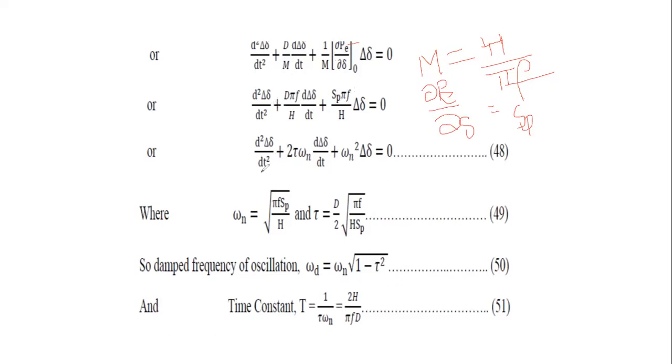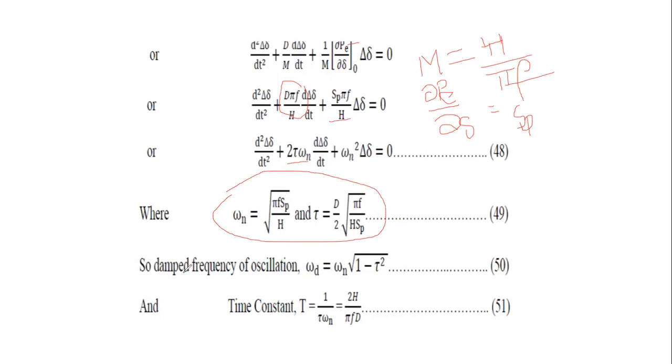Therefore d²Δδ by dt² plus this total term will be considered as 2τωn, and this will be considered as ωn², where ωn is equal to square root of πf SP by H, and τ is equal to D by 2 square root of πf H SP.